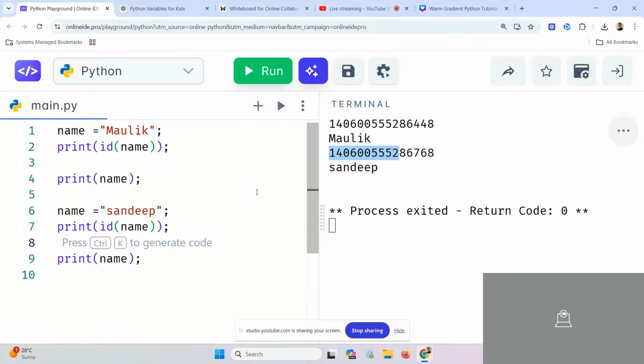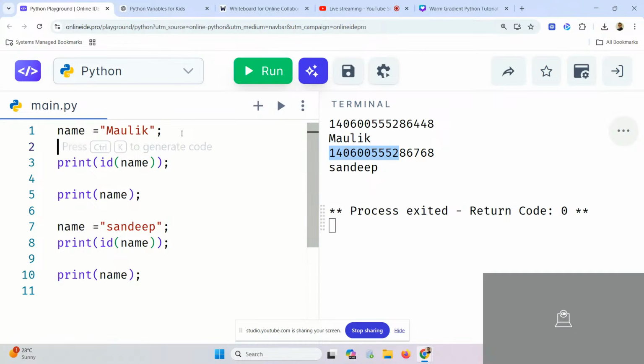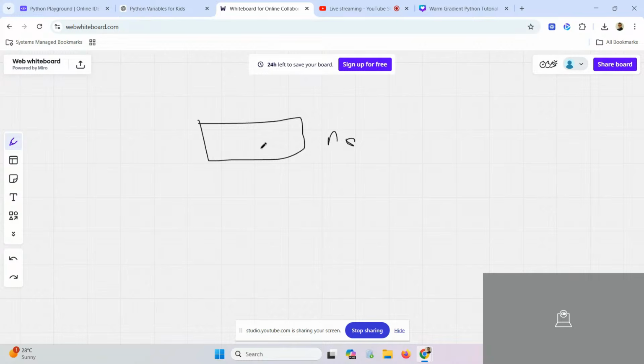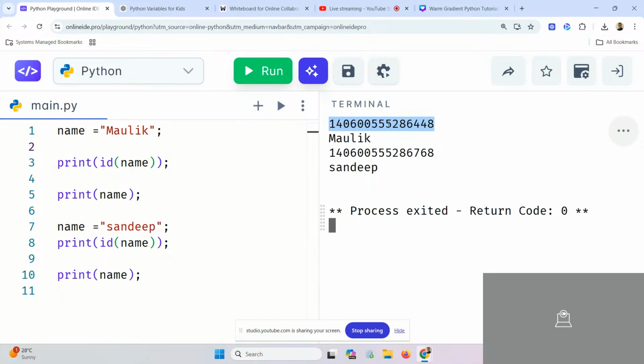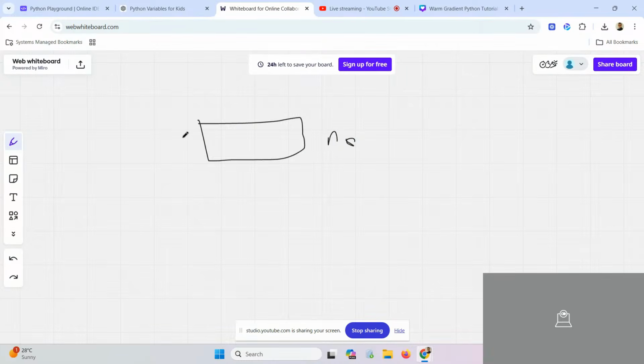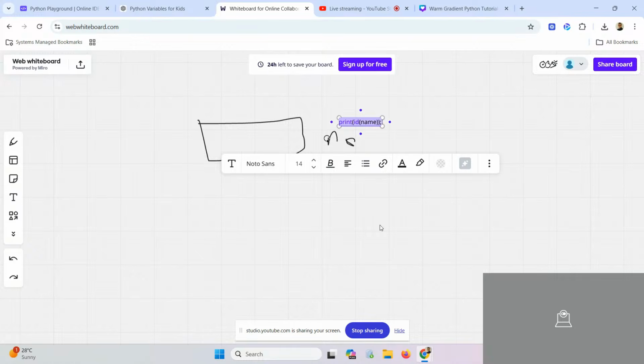Okay, he created a separate memory. Okay, this is very important for you guys. Let's go in detail of this. See, हमने बोला name equal to Maulik. So what has it done? It has created a box, and in that box there is a number. What is that number? The number is this. उसने इसको ये बहुत बड़ा नंबर allocate कर दिया. आप समझ पा रहे हैं मैं क्या कहना चाहता हूँ आपको मौलिक? If you're not understanding, let me know. I will explain you one more time.